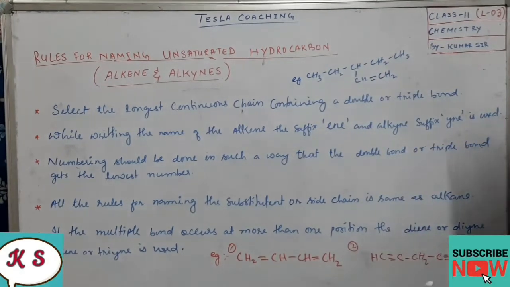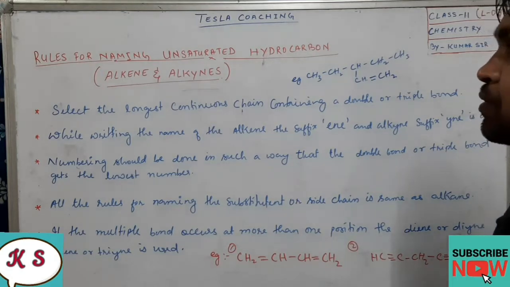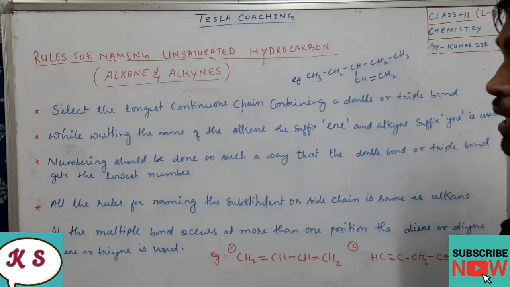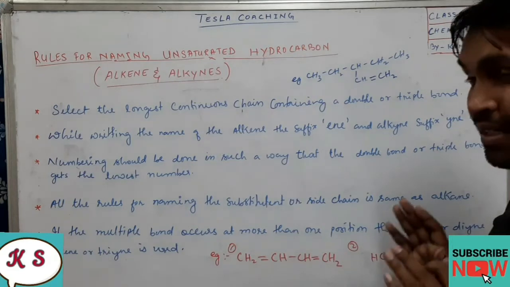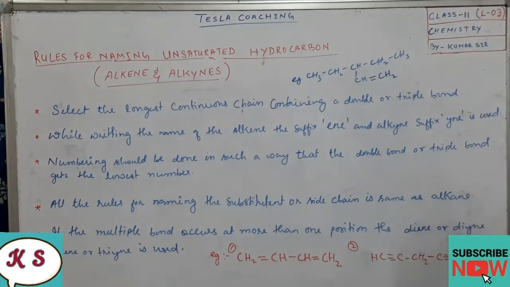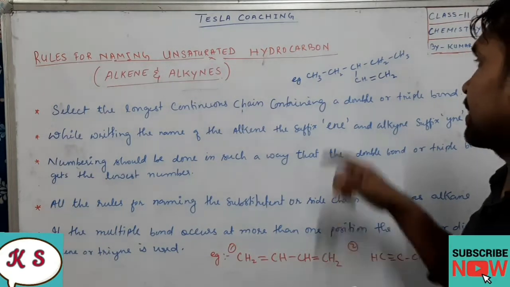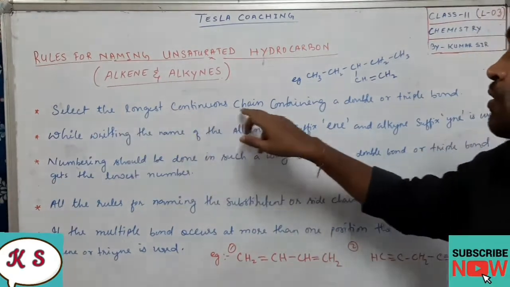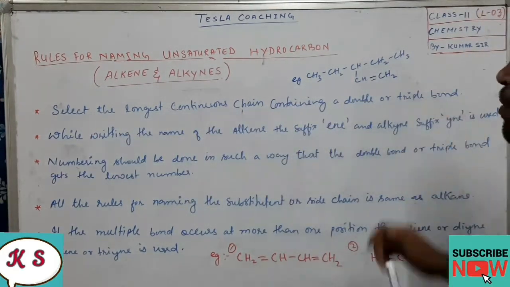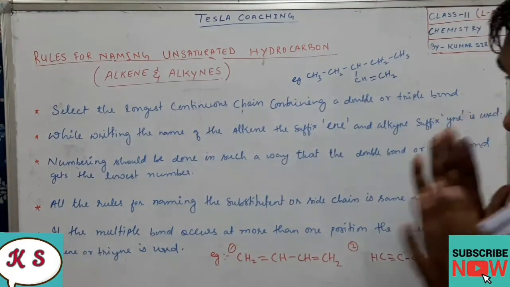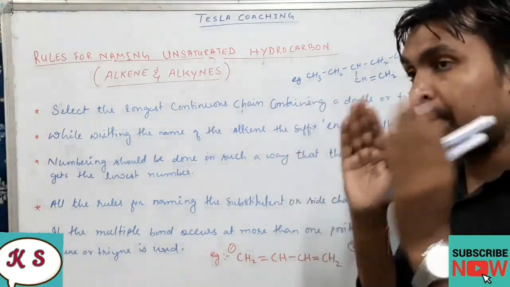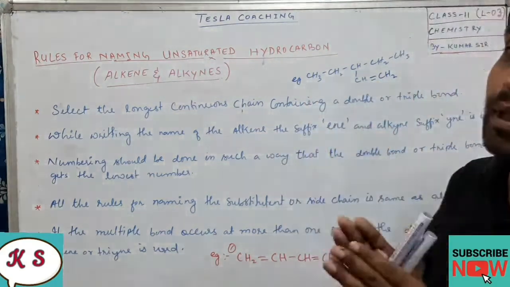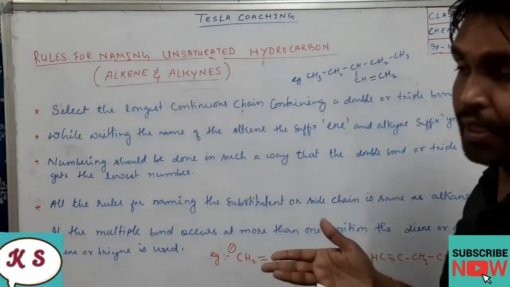Okay, so now here we will be neglecting one rule, rule number 1, which says that the longest chain should be the main chain, but here we are not going to follow that. In some cases we do not follow that rule, like a case like this one. Select the longest continuous chain containing a double or triple bond. So we should select the longest chain in such a way that the main chain contains the double or triple bond, whichever is there in the compound.